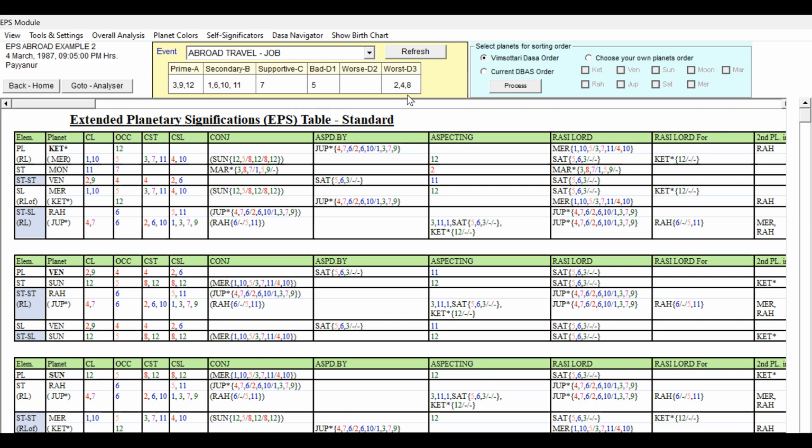Though it is on the unfavorable side, the 4th also supports a house for the profession. But the event we are talking about is abroad travel, not a job in the abroad. Job in the abroad is something different because there is no such event like that. But for the native to travel abroad, the 4th house is talking about being in the homeland. Because of that, we are taking the fourth house as unfavorable, because the third house is favorable.